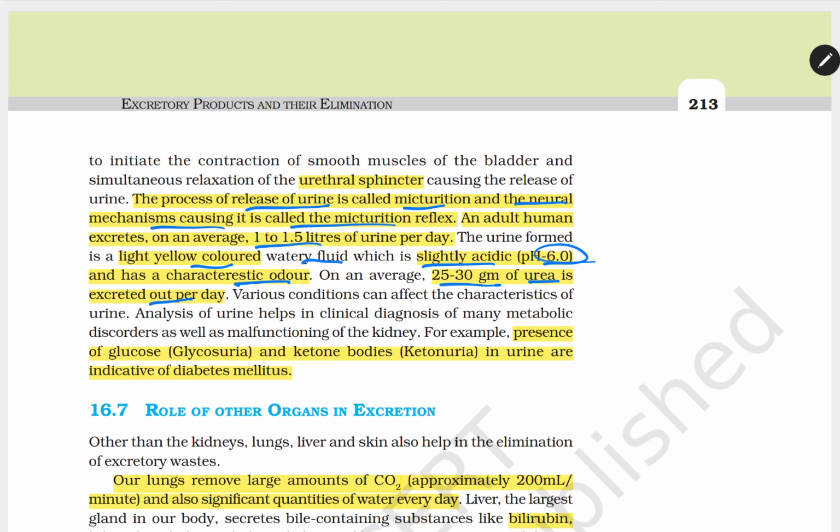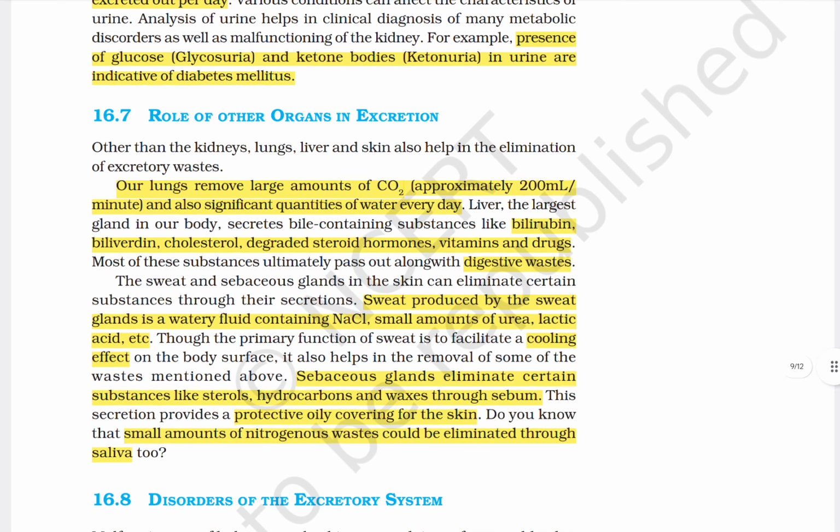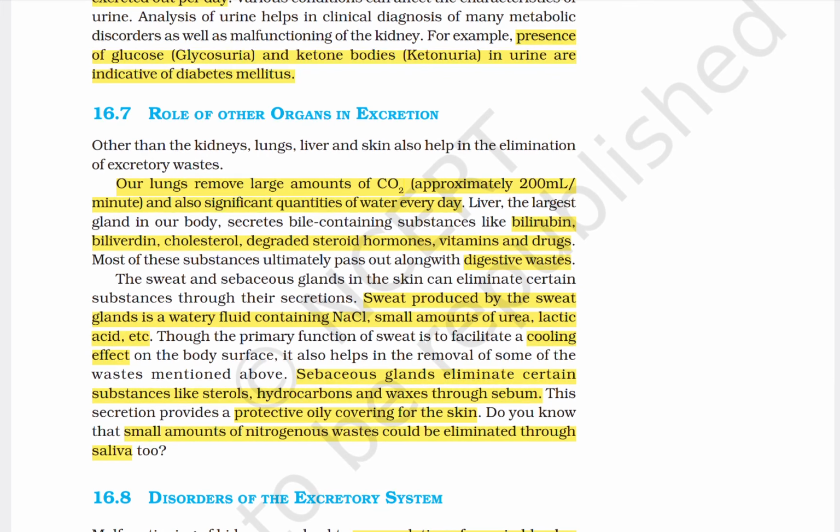And there is presence of glucose (glycosuria) and ketone bodies (ketonuria) in urine, indicative of diabetes mellitus. Role of other organs. Other than the kidney, the lungs, liver and skin also help in elimination of the excretory waste.